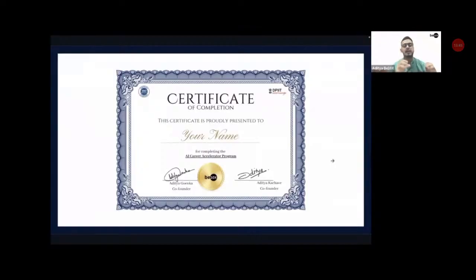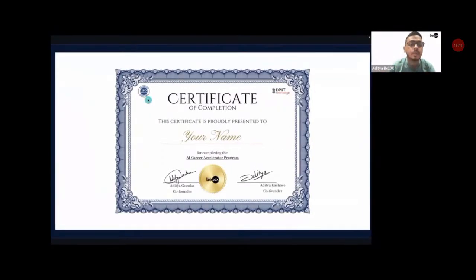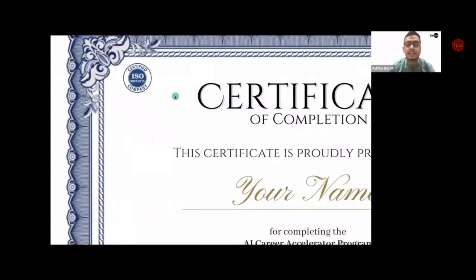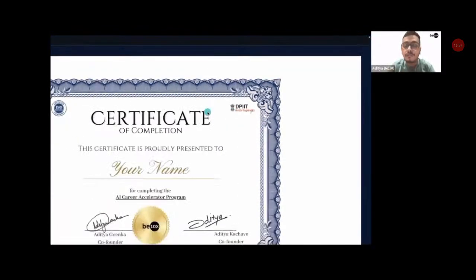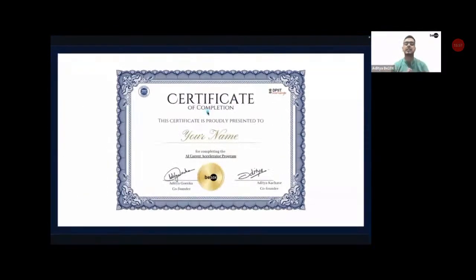This is the masterclass via which you will be getting this sort of a certificate, which is an ISO certified certificate, and also recognized by Startup India, DPIIT. So that is the sort of certificate you will be getting from this particular Inner Circle program.